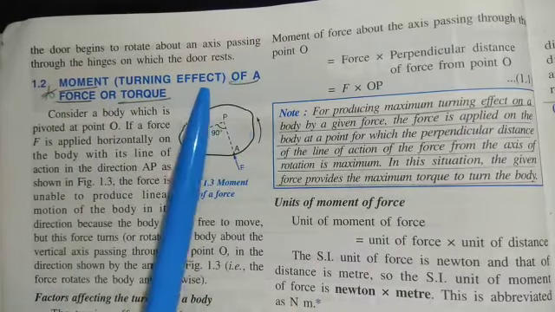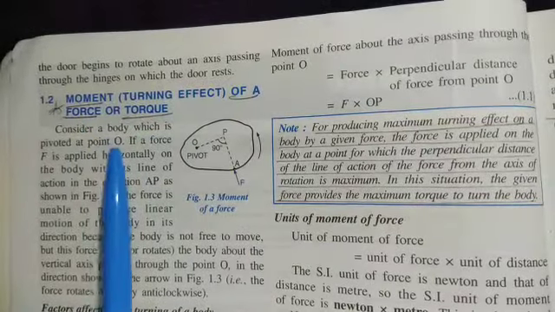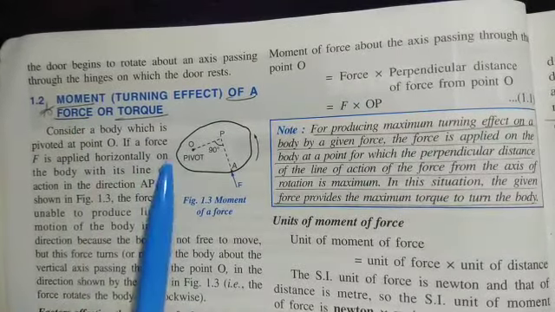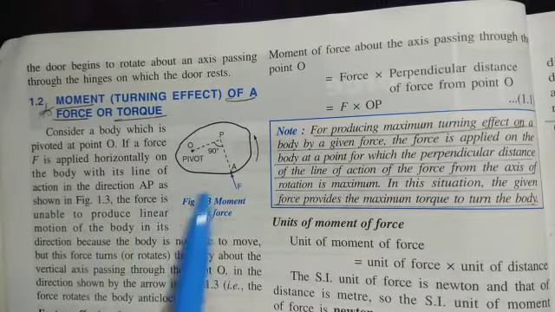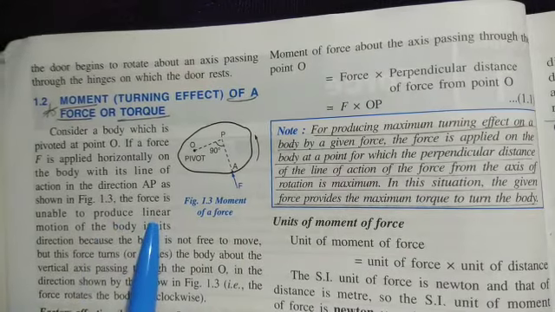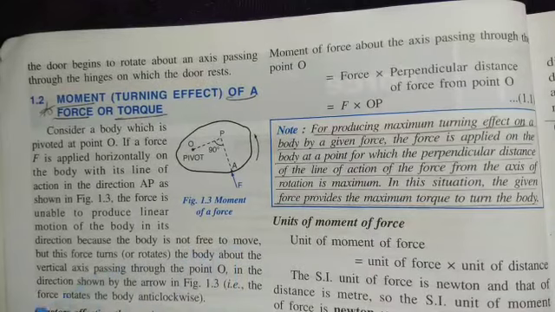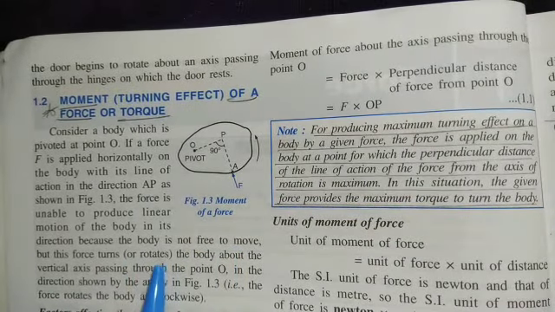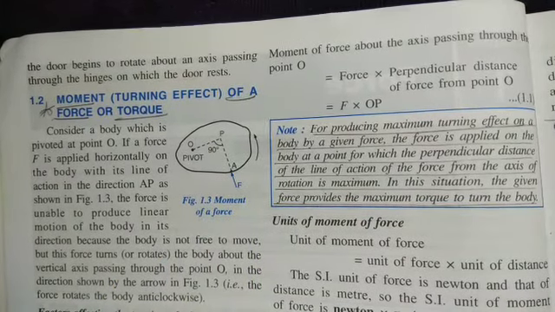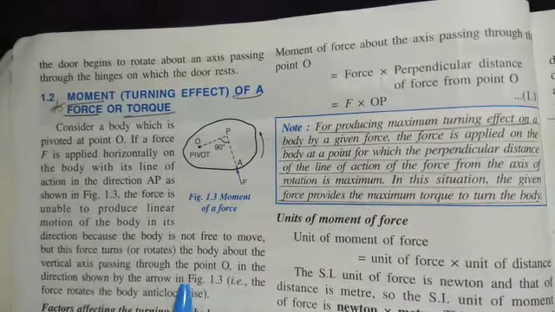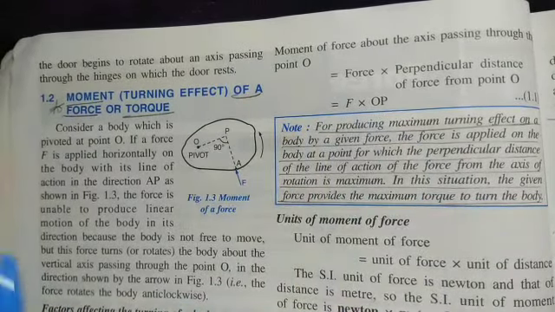Moment or turning effect of a force, also called torque. Consider a body which is pivoted at a point O. If a force F is applied horizontally on the body with its line of action in the direction AP as shown in the figure, the force is unable to produce linear motion of the body in its direction because the body is not free to move. But this force brings about rotation in the body about the vertical axis passing through the point O in the direction shown in figure 1.3. That is, the force rotates the body anti-clockwise.